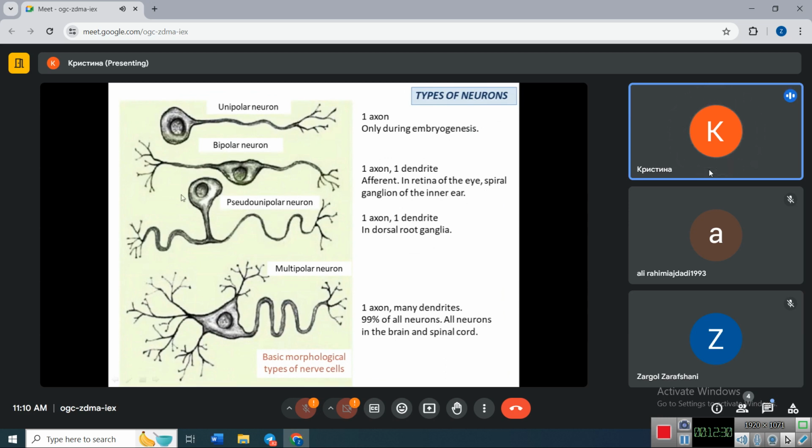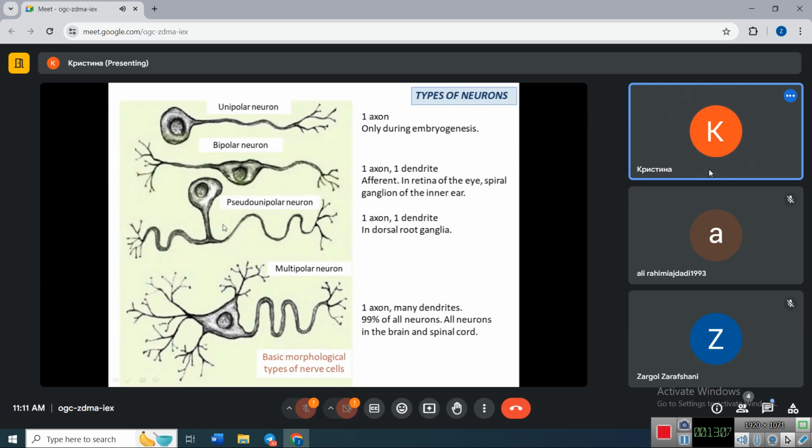Third type, pseudo-unipolar neuron. Pseudo means looks like, but not really is. So pseudo-unipolar looks like unipolar, because like in unipolar neuron, one single process grows from the cell body, but soon after it splits into two processes, one dendrite and one axon. So actually, pseudo-unipolar neuron has two processes, one axon and one dendrite.